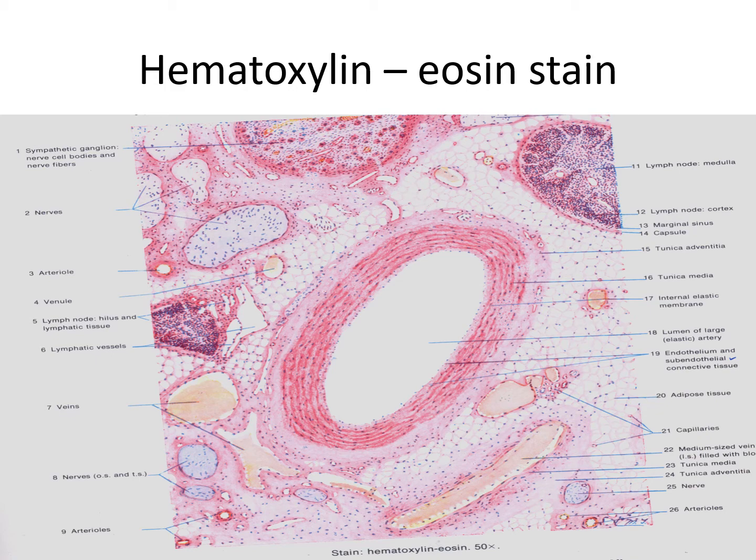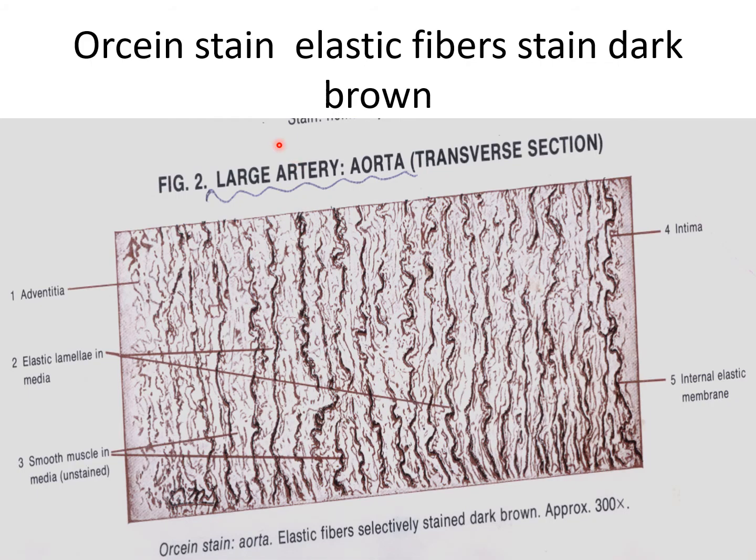Examples: aorta, carotid artery, subclavian artery, axillary artery, and iliac artery. These are examples of the elastic artery. Now here you can see an orcein stain, a special stain for elastic fibers. The fibers are dark brown in color, so these fibers are the elastic fibers. This is a slide of a large artery, the aorta, in transverse section.